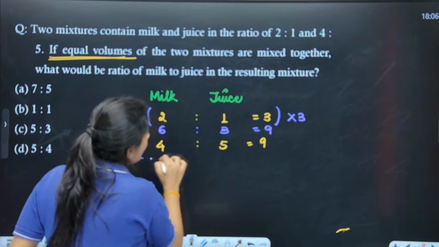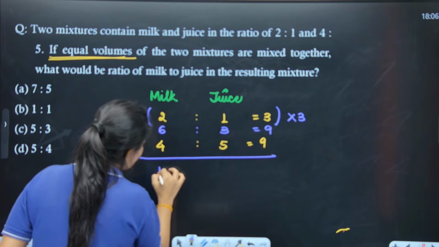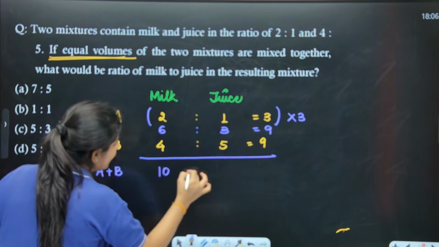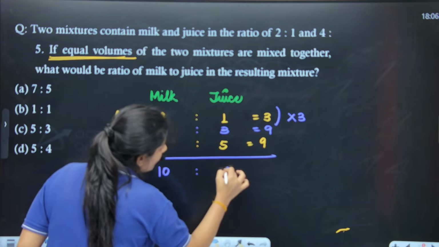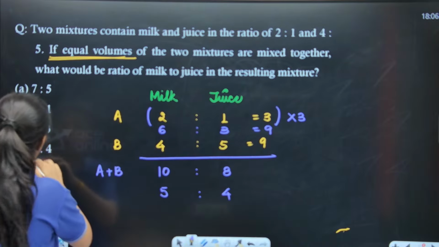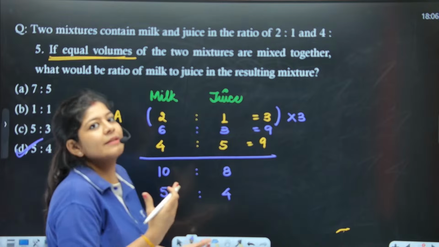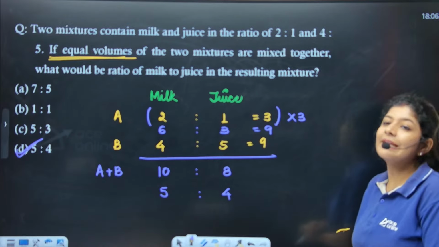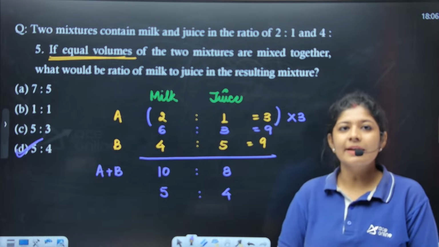Now what I'll do, I'll just add them up. If I'm going to mix both of them together in equal volume, I'll get 10:8. I can simplify and write it as 5:4, which is nothing but the resultant ratio that I'll get for the mixture. That means option number D is the correct one.